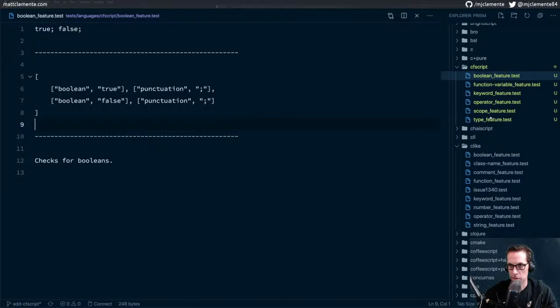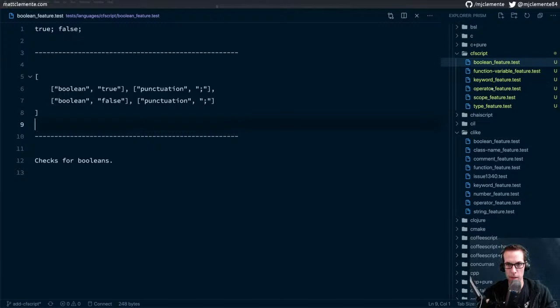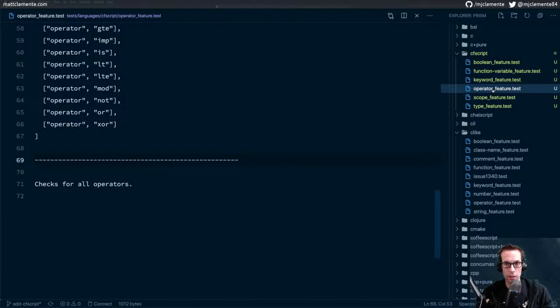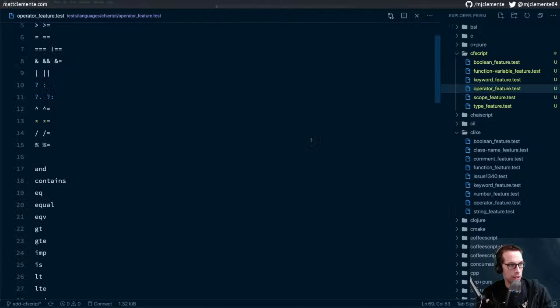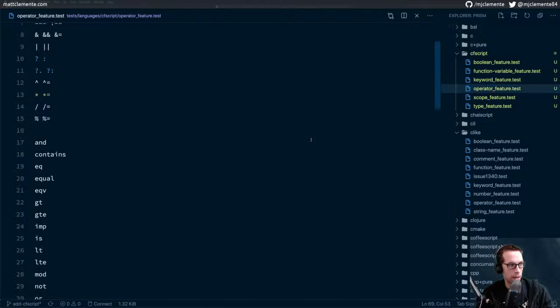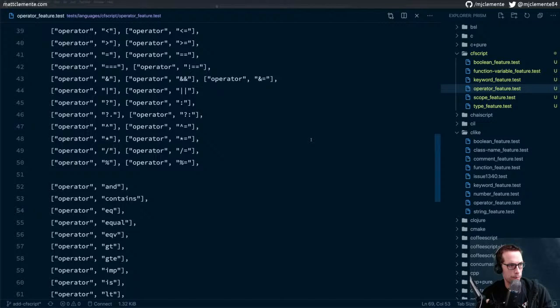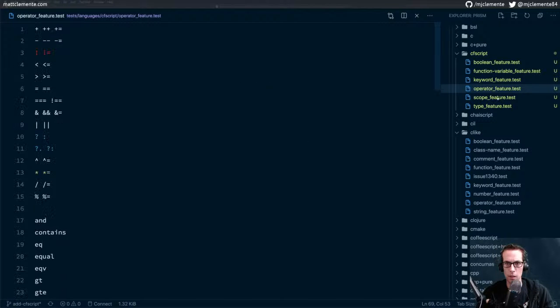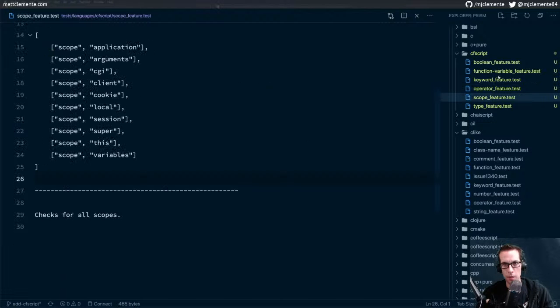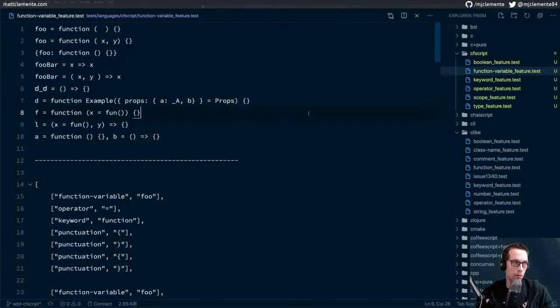And just right now YouTube's telling me that there's no data, but I think I'm streaming fine. So I'm just gonna keep rolling with this and we'll see what happens. Alright, we've got our keyword feature, our operator feature. That one took a little while, but those all worked. Scope feature. Okay, so the one that we left off was our function variable feature.